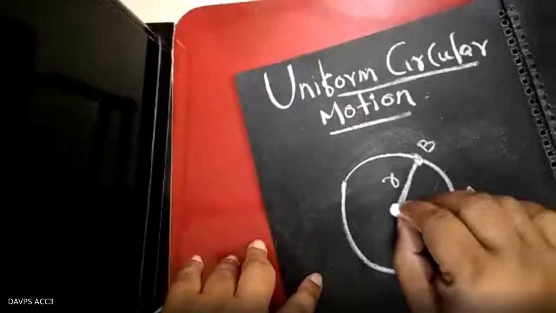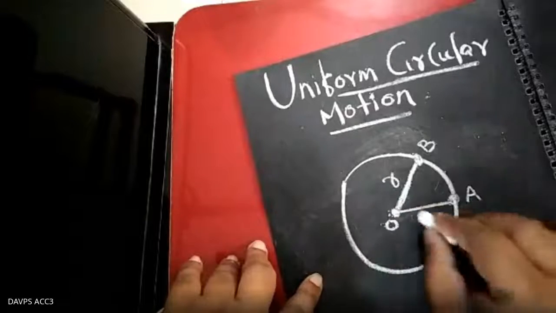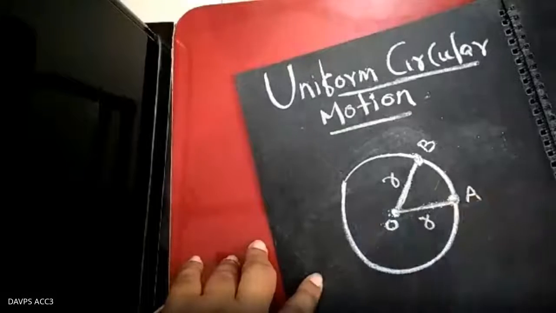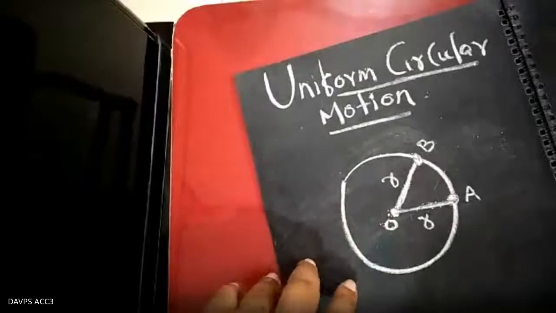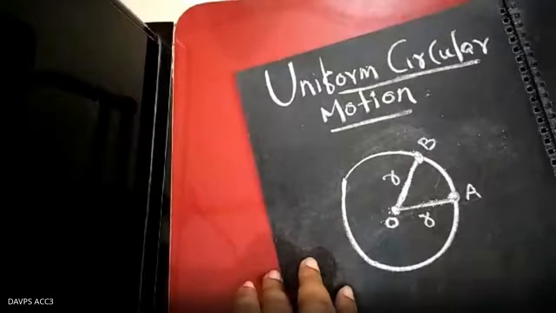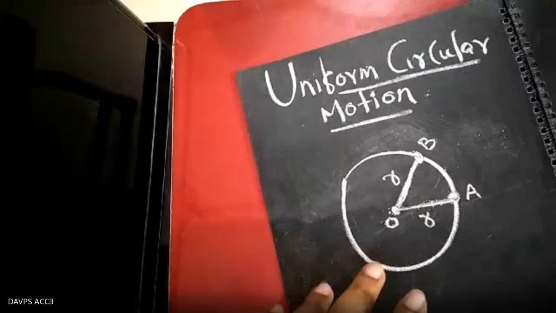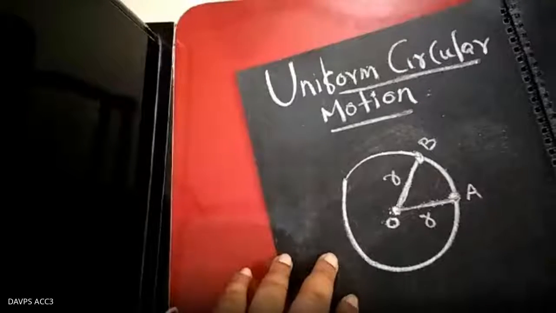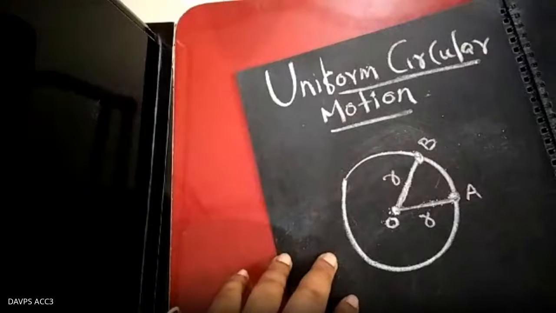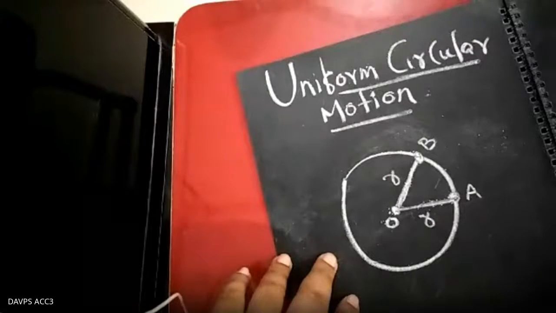This fixed point is called the center, and that fixed distance is called the radius. Such type of motion is called circular motion, and we are talking about circular motion. So what will be the uniform circular motion? The motion of a particle is said to be a circular motion.